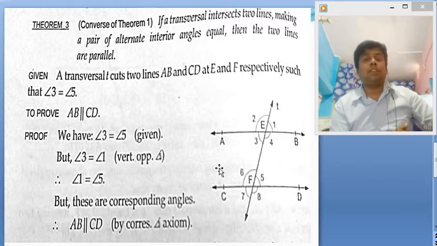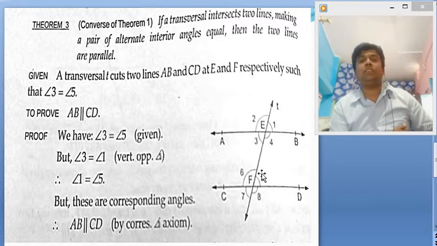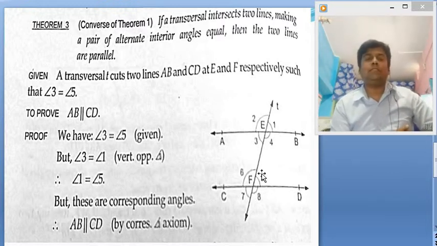Either corresponding angles are equal, or alternate interior angles are equal, or a pair of co-interior angles is supplementary. If any of these three conditions is satisfied, then the two lines are parallel. And if two lines are parallel, then these three conditions will happen. We have seen this in class 8.